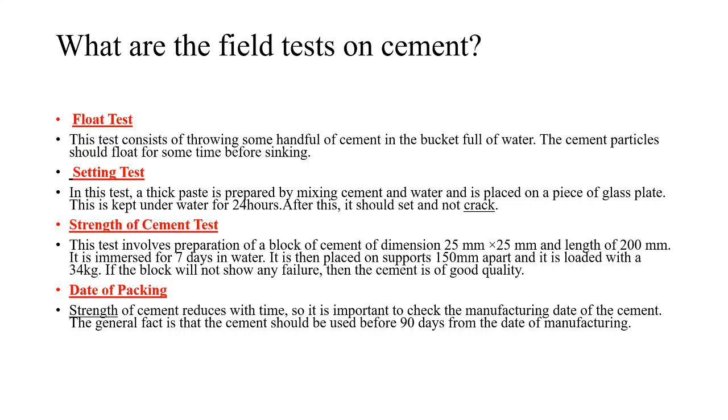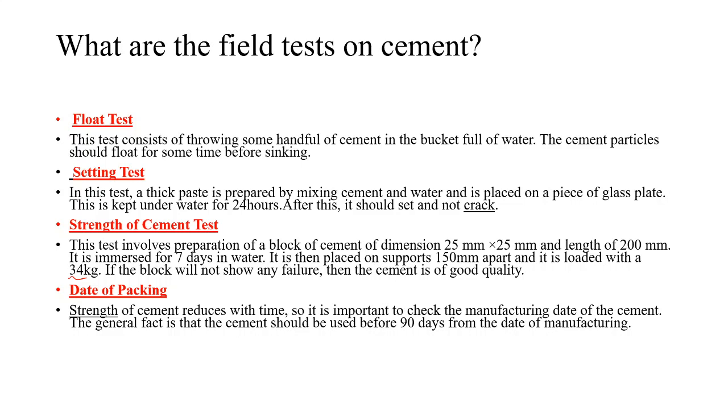Strength of cement test. This test involves preparation of a block of cement of dimension 25 mm by 25 mm and length 200 mm. It is immersed for 7 days in water. It is then placed on supports 150 mm apart and it is loaded with a mass of 34 kg. If the block does not show any failure, then the cement is of good quality.